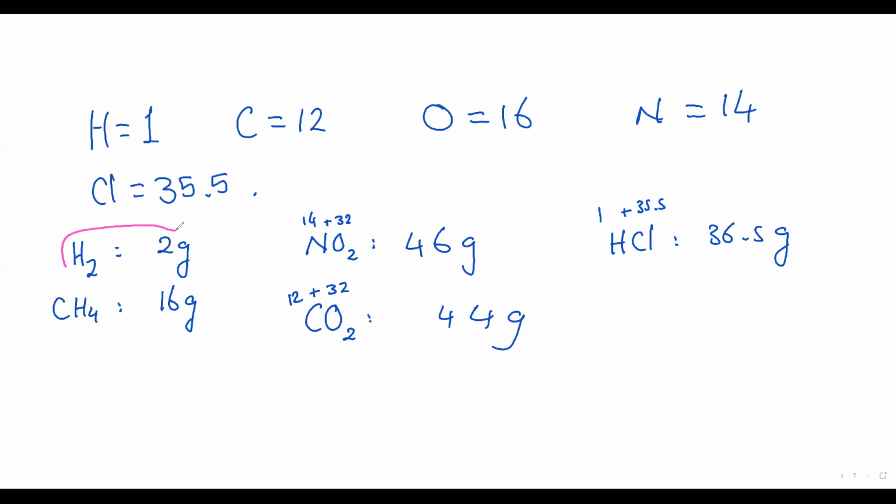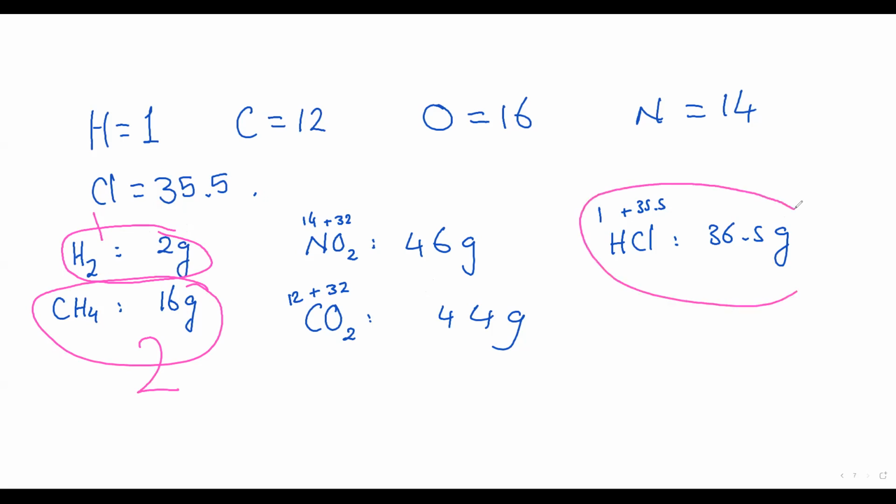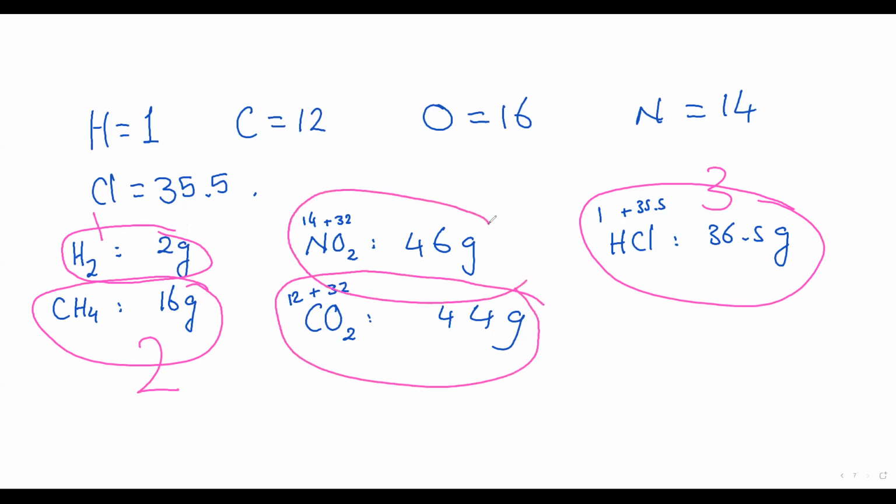Hydrogen number 1, because hydrogen is very small. What is after hydrogen? Methane number 2, yes, 16. Then HCl number 3. Then carbon dioxide number 4, and this is number 5.